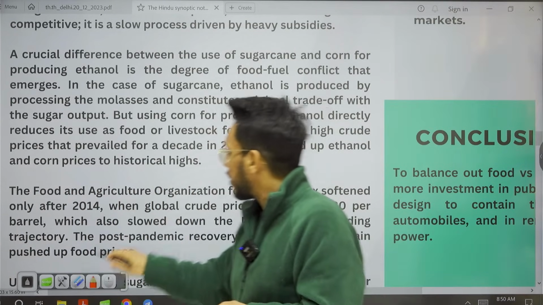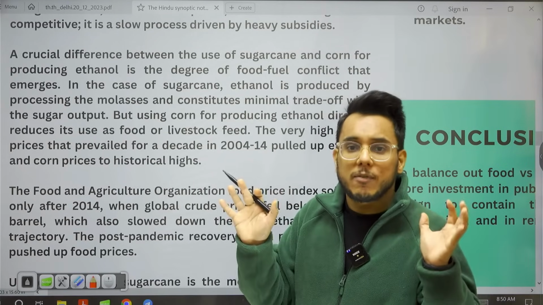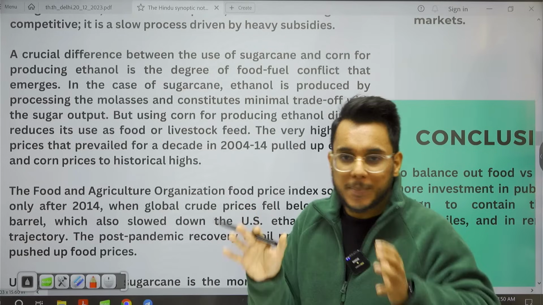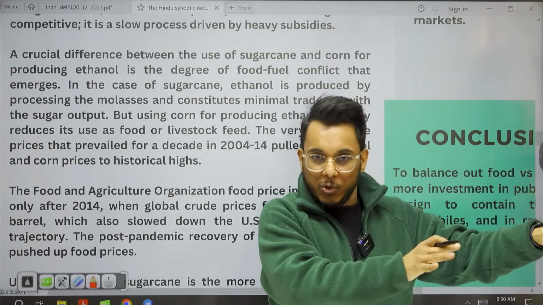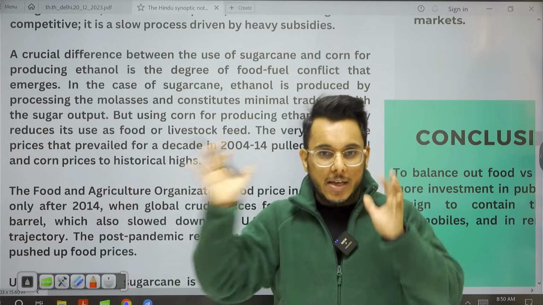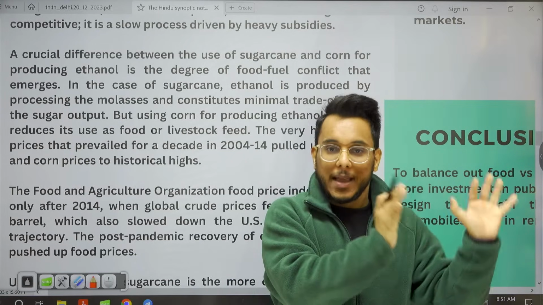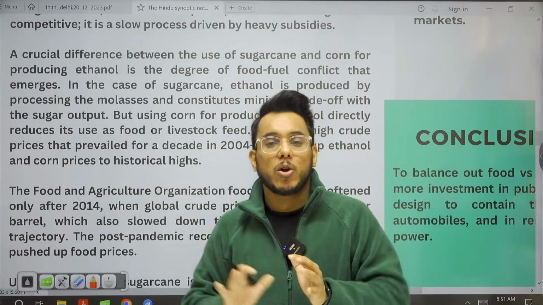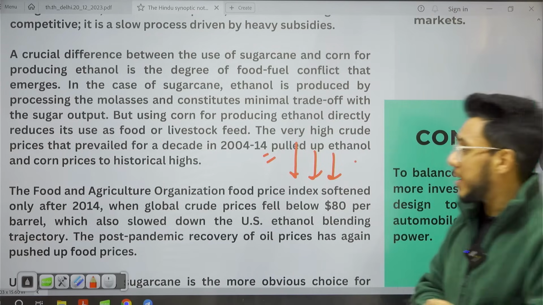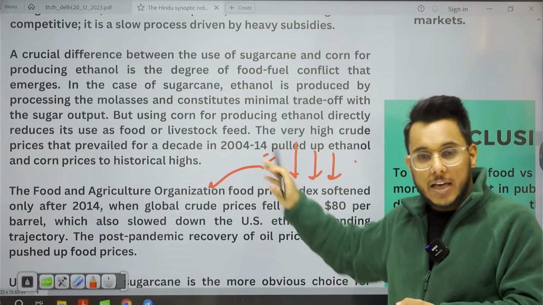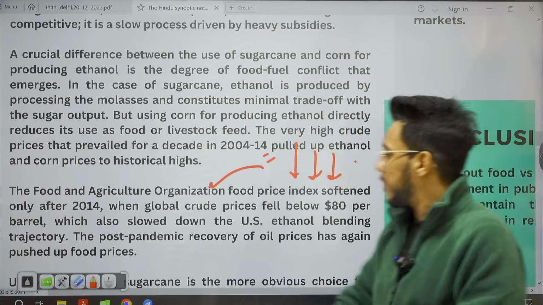In the USA, corn is consumed as food also. However, more than food, corn is consumed as livestock feed. Now, corn production is limited. You can give that corn to livestock as food, or you can use it to make ethanol. When you take that corn and, rather than giving it to livestock for consumption, use it for making ethanol, livestock feed availability goes down. And rather than feeding corn to the animals, farmers are feeding other food crops. What has happened? Prices have gone up. Food inflation has become a very big problem.